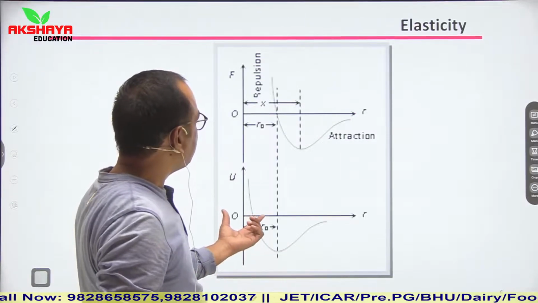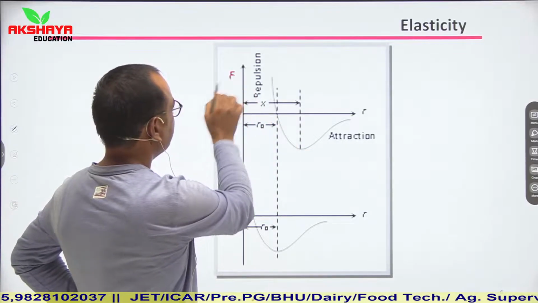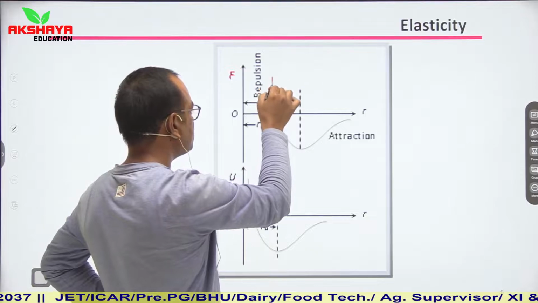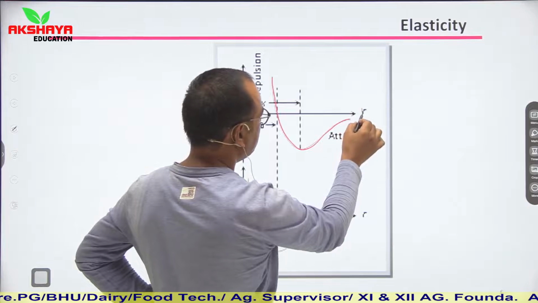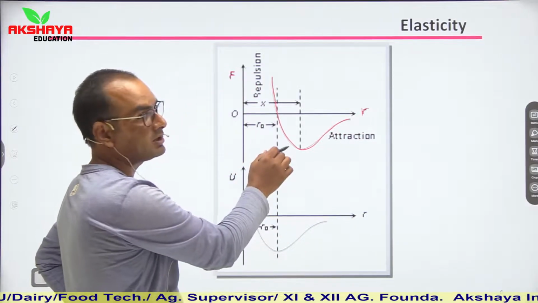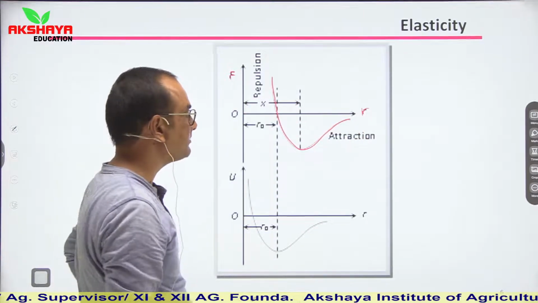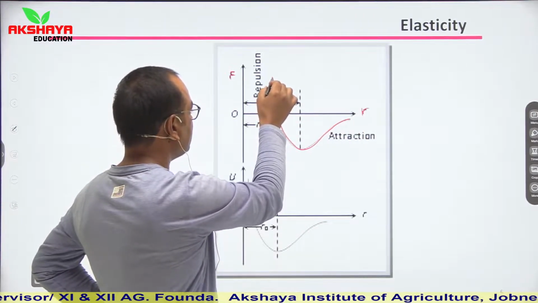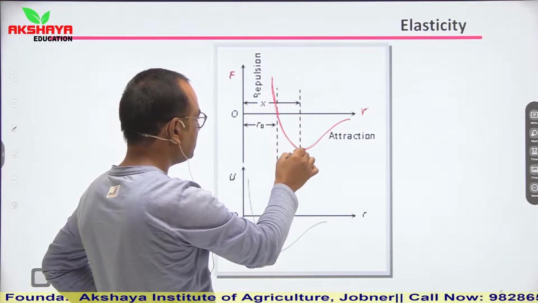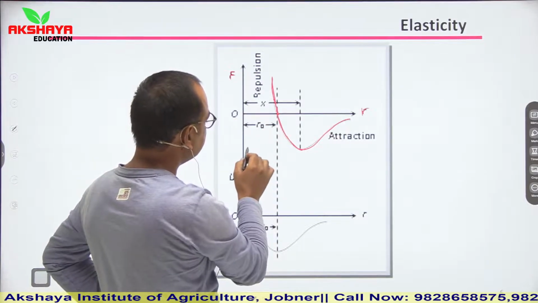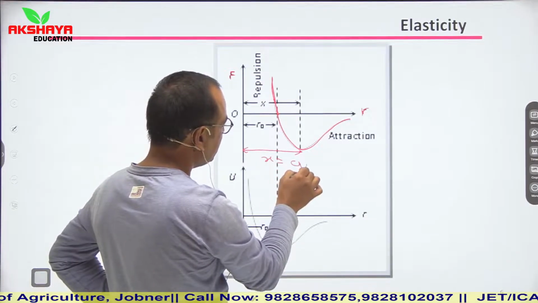See, you are given this graph. This is attraction and this is force. Here we can see the nature of this curve. This is the separation, or you can say distance r. If we plot a graph between the interatomic force and the separation between these atoms, then initially the force decreases, and at a certain value it increases in the negative. So this distance is known as the critical distance. This x is the critical distance.